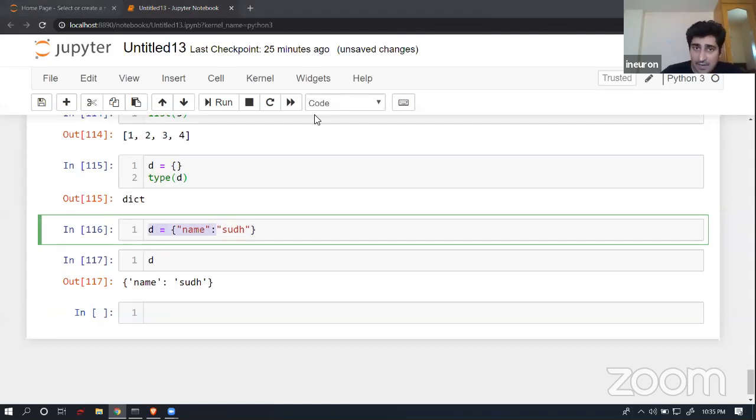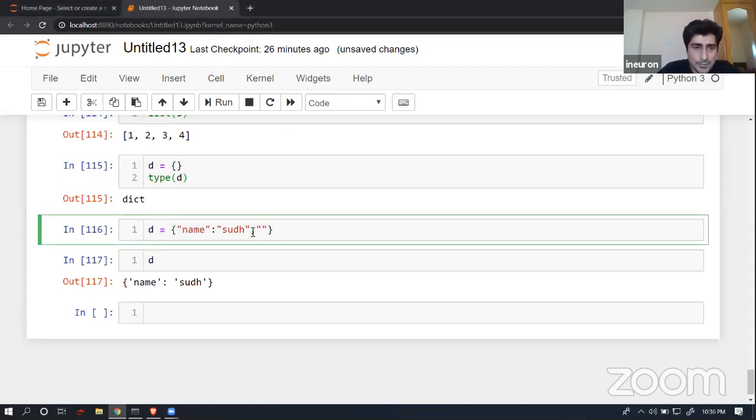Whenever you are trying to create a key value pair, you are going to use a separator called colon in between. This is how it will be able to distinguish between a key and a value. The first element will be the key and the corresponding element will be the value. So fine, I'm able to create a key and a value. There are some constraints that you will observe while creating a key and value pair. Let's try to understand this part.